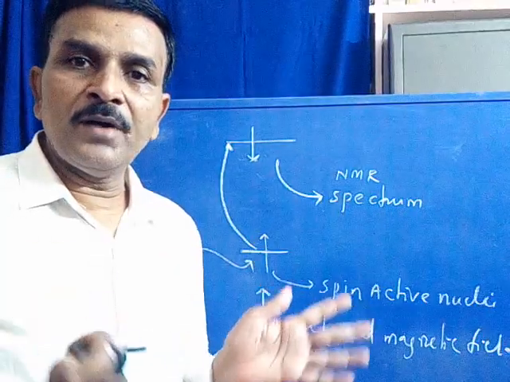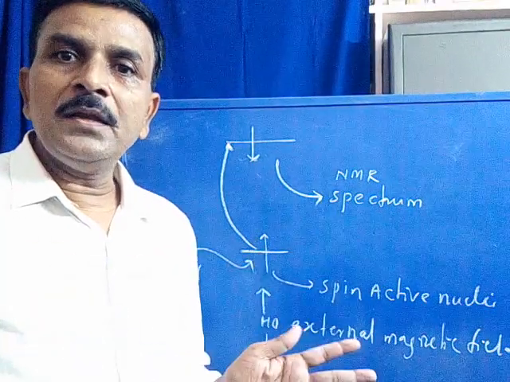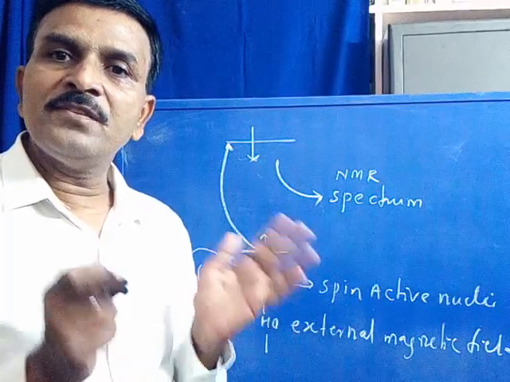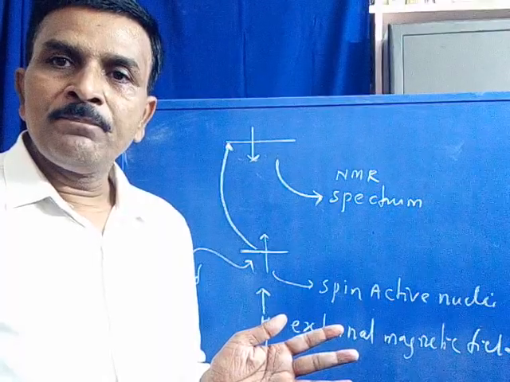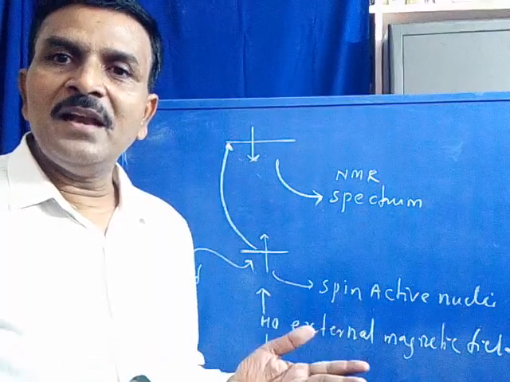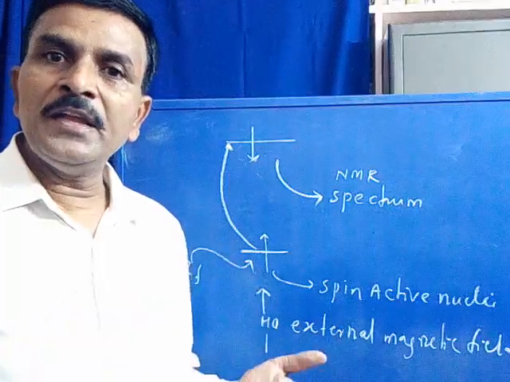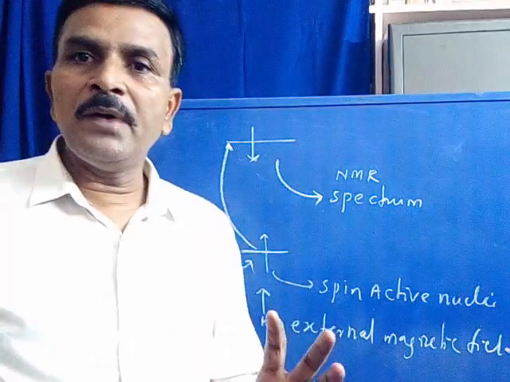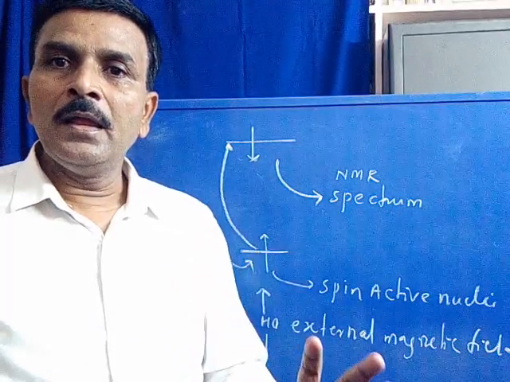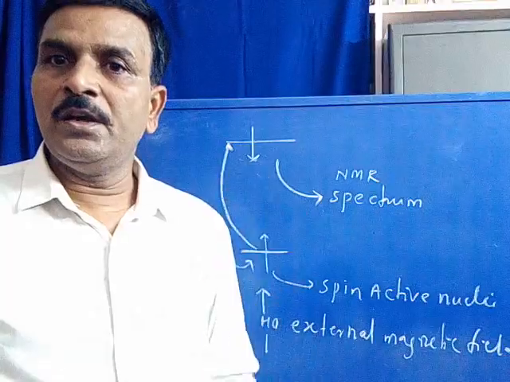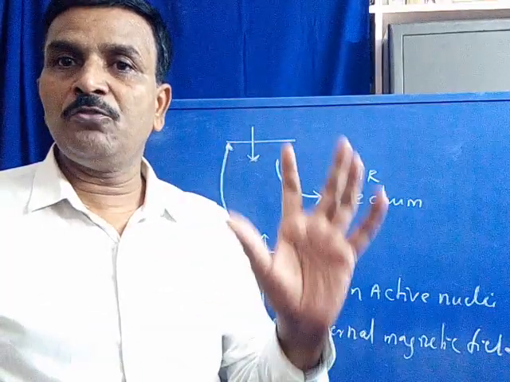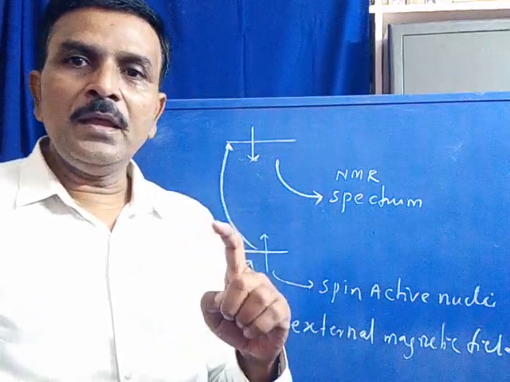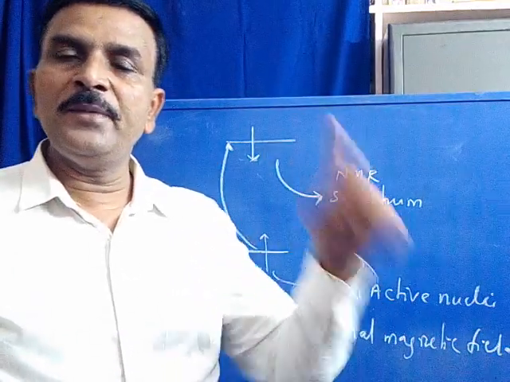There are n number of atoms present in an unknown molecule, where each and every atom has its own nucleus. Is the energy absorbed by the nuclei of all atoms? No. Energy is absorbed only by the spin active nuclei of atoms present in a molecule, not all the nuclei corresponding to all atoms. So this is one question: why is energy absorbed only by the spin active nuclei?